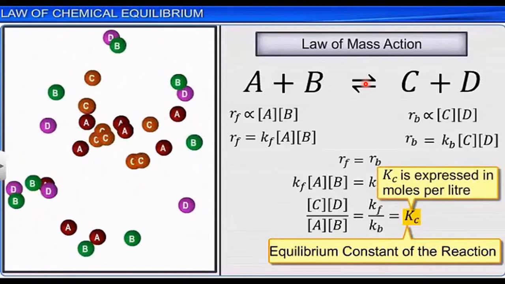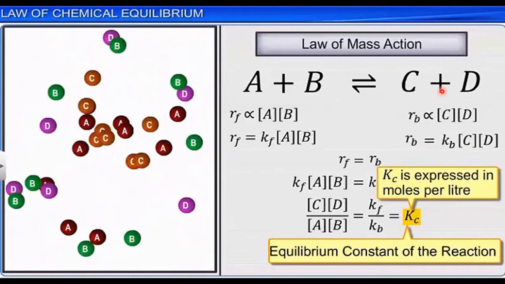Now, what is the rate of forward reaction? The forward reaction is A and B reacting to give C and D. That rate depends upon the concentration of both reactants A and B. The more the concentration of A and B, the more the rate. In the same way, what is the rate of reverse reaction? How much C and D form, how much it is giving A and B, that is also proportional to the mass only.